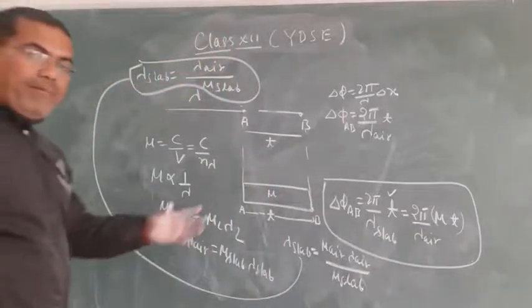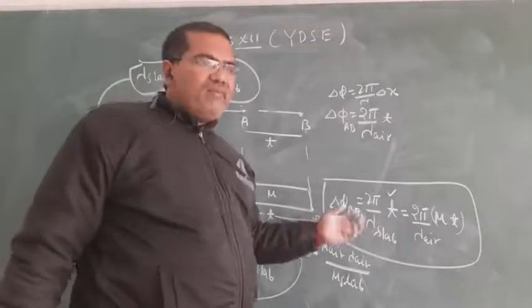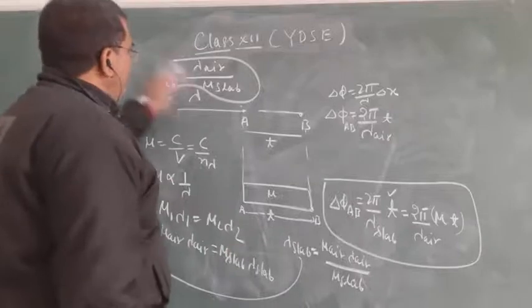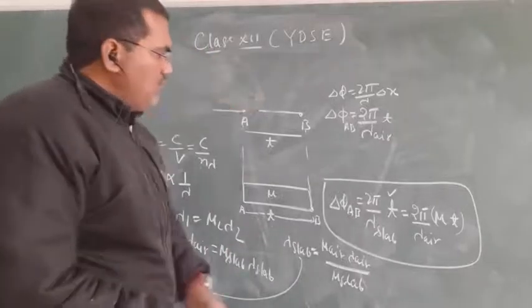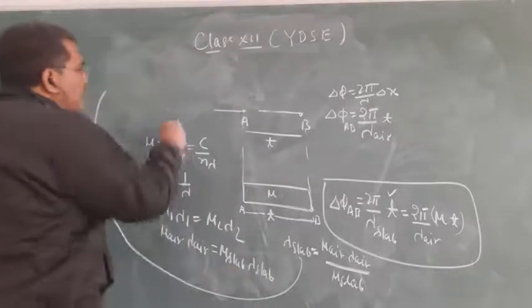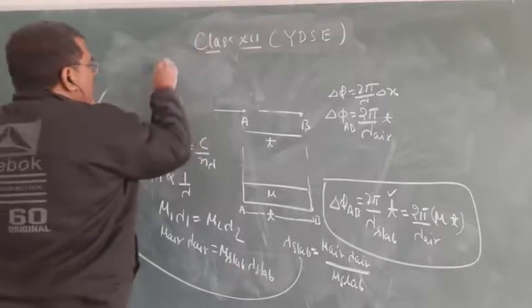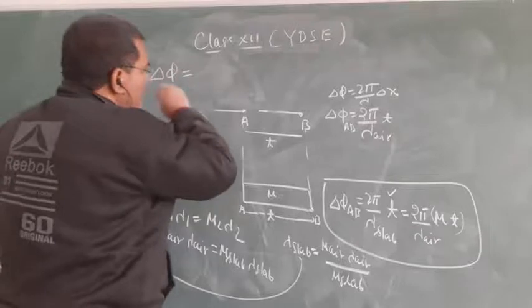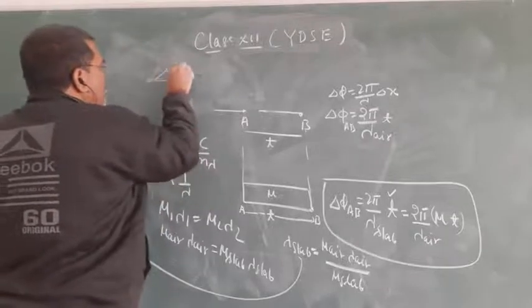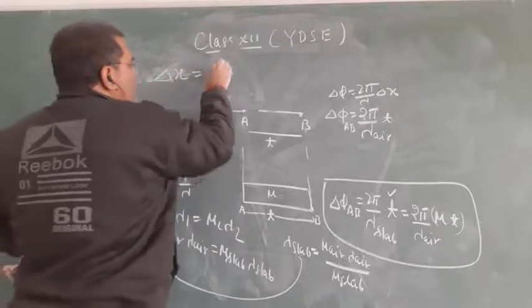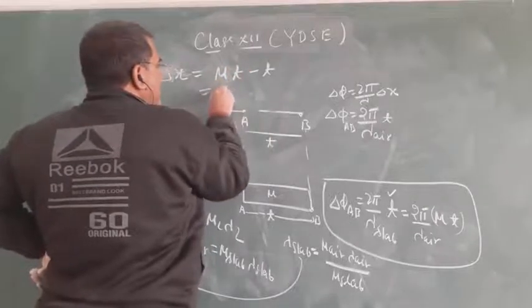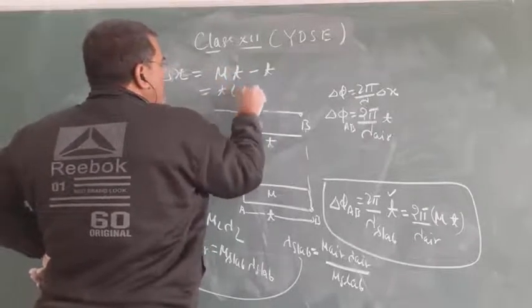So what is the optical path difference in a medium? Write it down. Path difference equals mu t minus t, that is t mu minus 1.